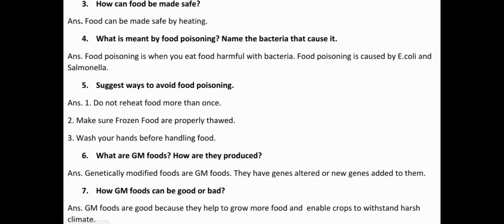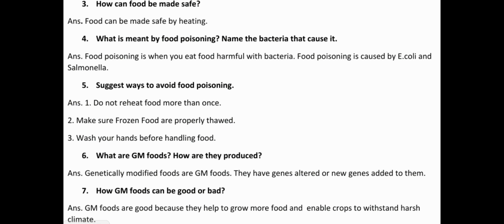Question number 4 is, what is meant by food poisoning? Name the bacteria that cause it. Food poisoning is when you eat food harmful with bacteria and it is caused by E. coli and Salmonella. If you have not killed the bacteria that are present in the food, then your food is harmful. So if you eat that food, then it can cause food poisoning. So you have to be very careful when you eat food, whether the food you are eating is harmful or not.